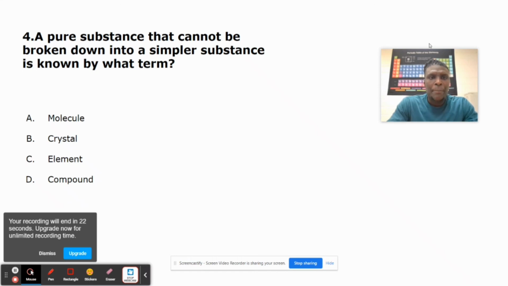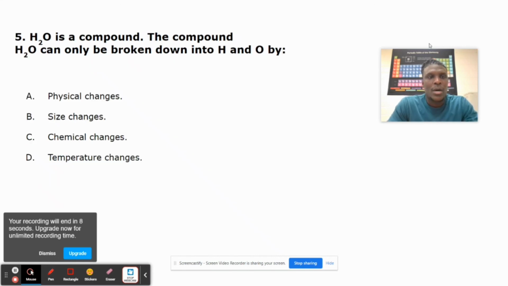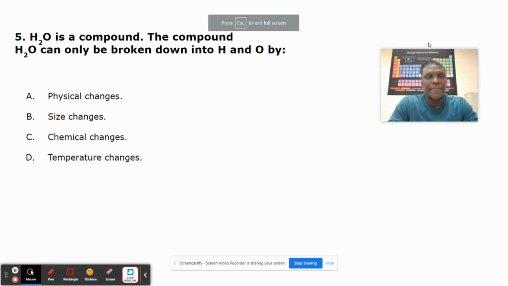Number 4, a pure substance that cannot be broken down into any simpler substance is known as a what? We all know that one. It's an element. Good. And the last one, number 5, H2O is a compound.